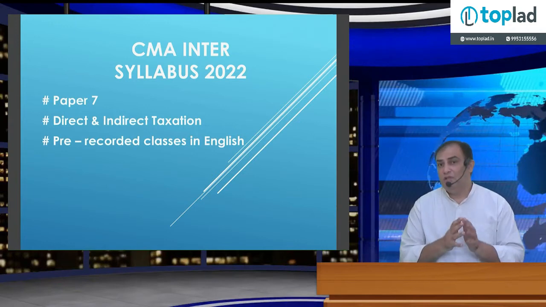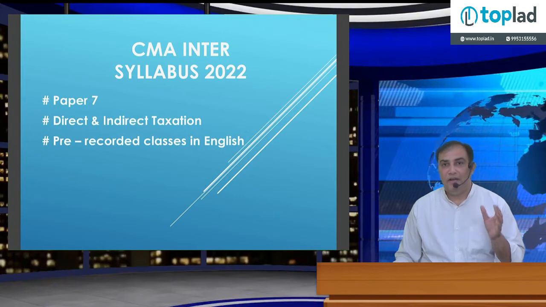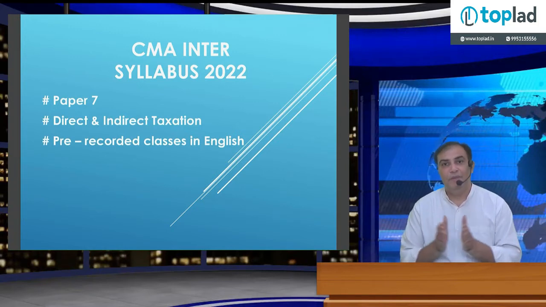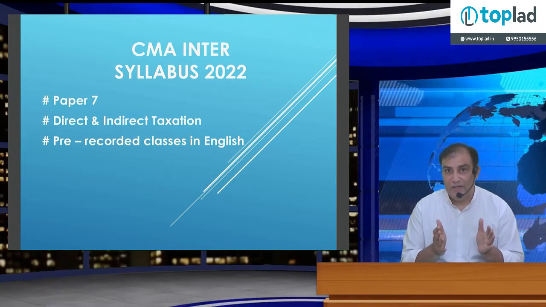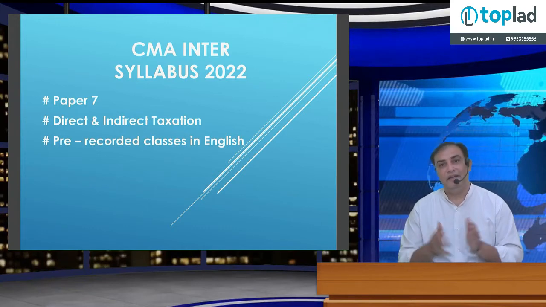As you know, under the old syllabus, direct tax is 100 marks and indirect tax is 100 marks. Two separate papers were there. However, under the new syllabus, the institute has merged both papers, direct taxes and indirect taxes. It's paper number 7 and the name is Direct and Indirect Taxation.